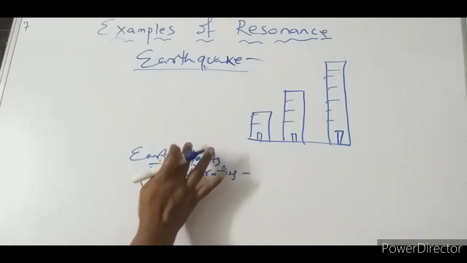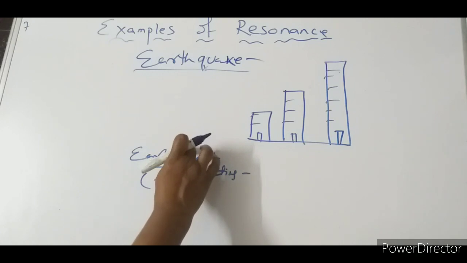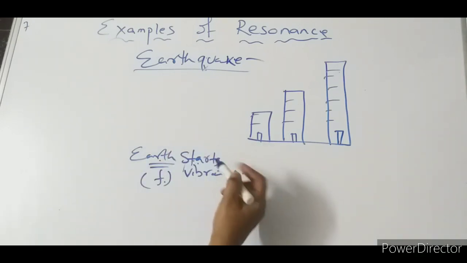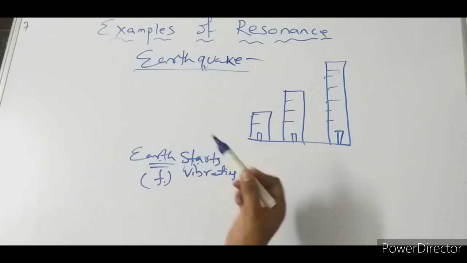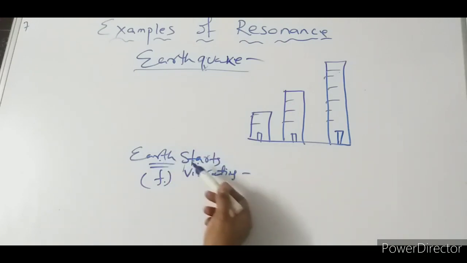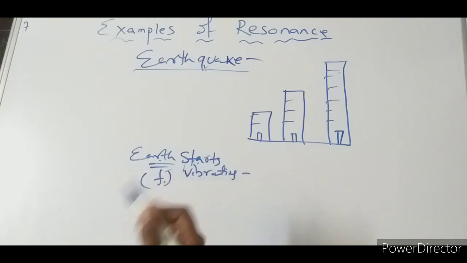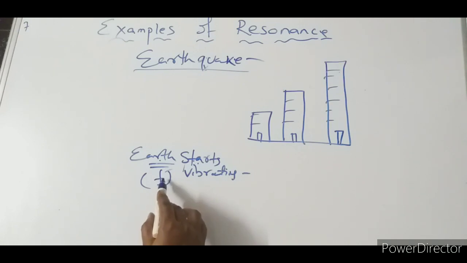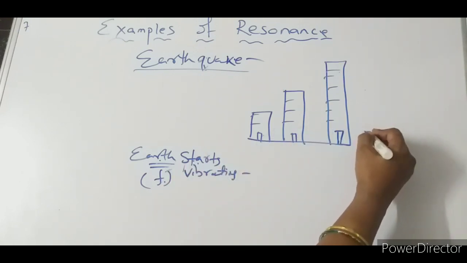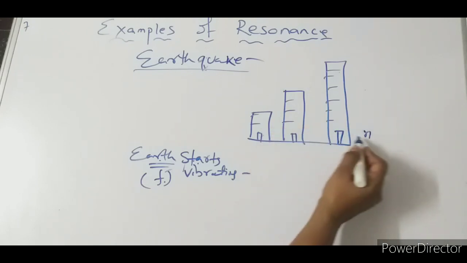All these are very interesting and very common things, so listen carefully. When the tectonic plates start vibrating, the earth vibrates with the frequency F. And all these buildings have the frequency N, because they have their natural frequency.